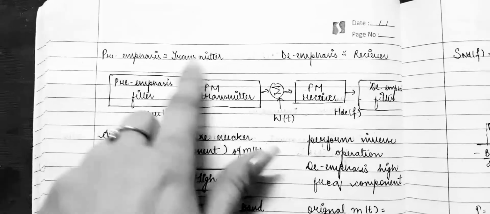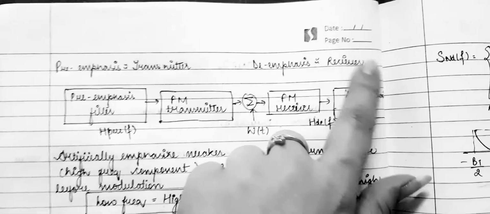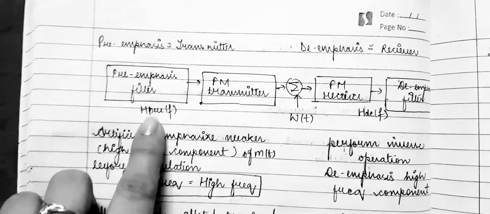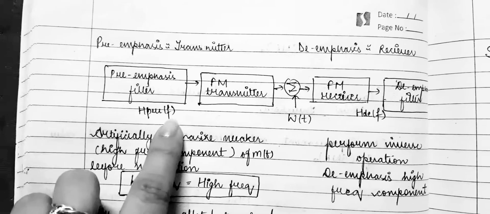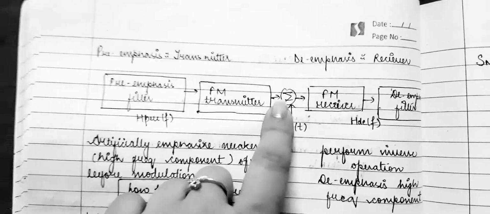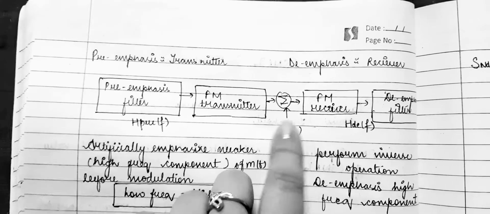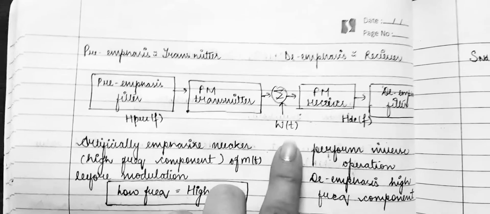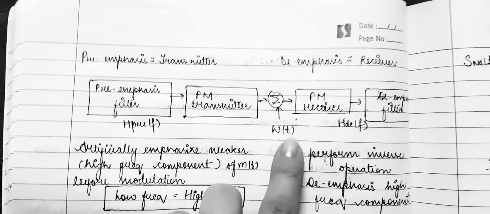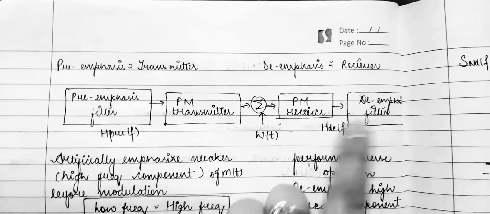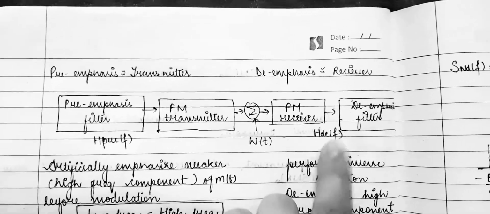Now we will be discussing the pre-emphasis used at the transmitter side and the de-emphasis used at your receiver side. Here we have a pre-emphasis filter defined by H pre of F. It is followed by your FM transmitter. Here we have WT, that is white noise, or we can say front end receiver noise, having power spectral density of N0 by 2. Here we have an FM receiver followed by a de-emphasis filter, HDE of F.